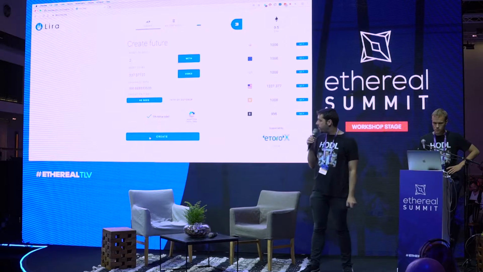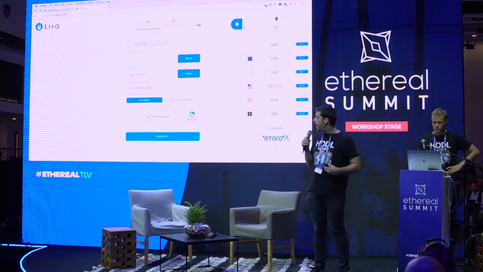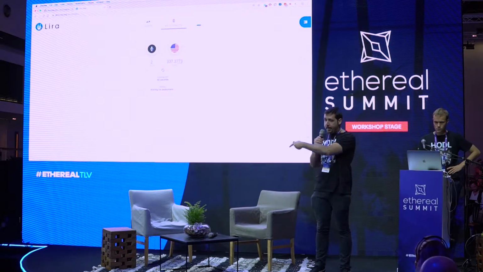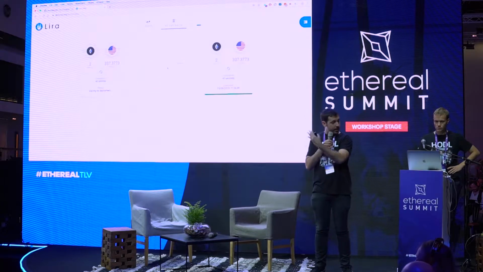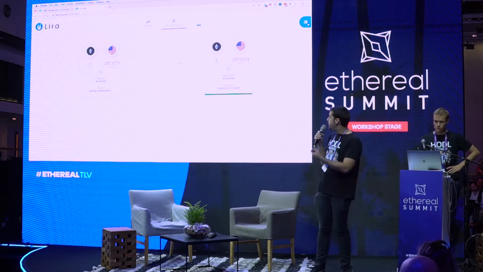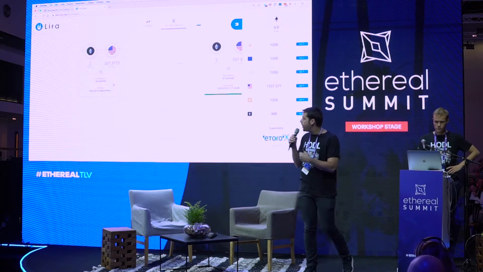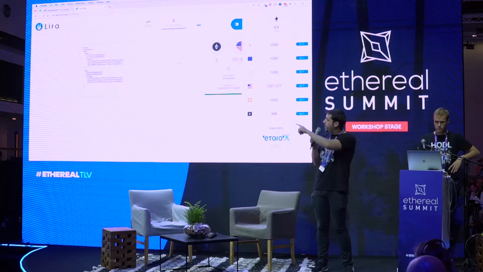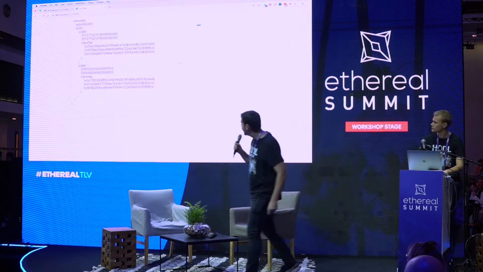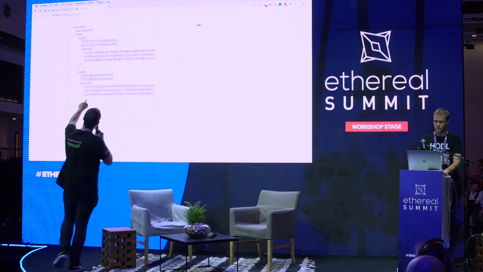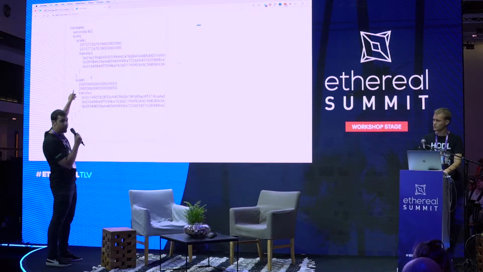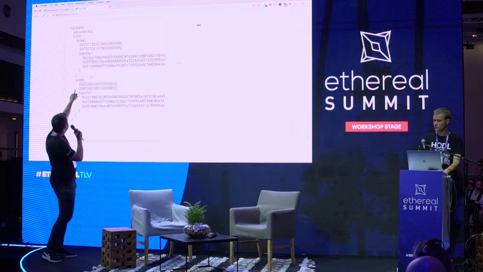We can create the contract, and upon creation, it will be deployed. In this case, we run it on a testnet, and when it's deployed, we can actually execute it and see the code. Let's start by seeing the code of the contract. You can see here, I'll try and get closer to it. All right. You can see there are two operations that are happening here.